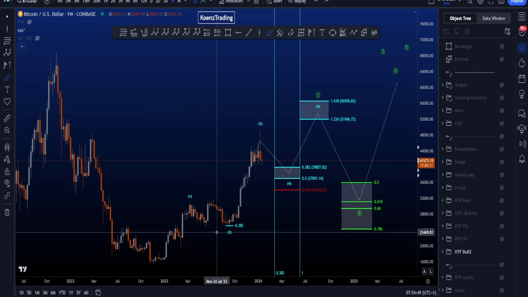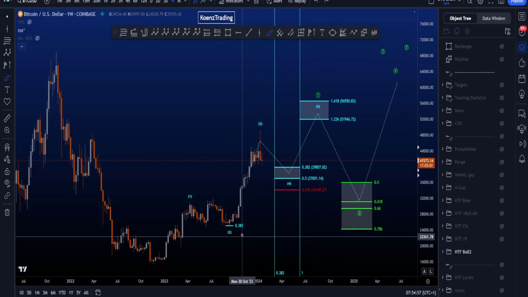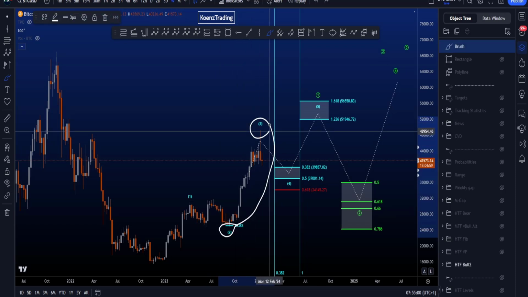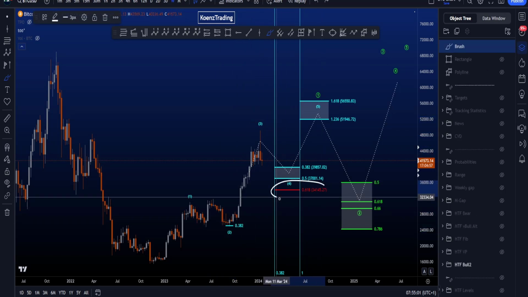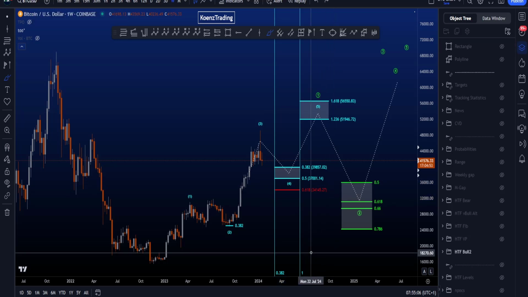In this scenario, wave 2 retraced to the 0.382 Fibonacci taken from the low to the high of wave 1. It is a less common target for a wave 2, a bit more common for a wave B. The most common target for a wave 4 is between the 0.382 and the 0.5, taken from the low of 2 to the high of wave 3, with the invalidation being the 0.618 at 34.1k.